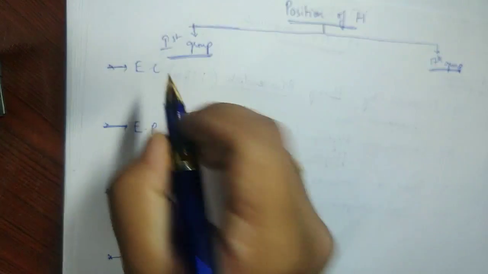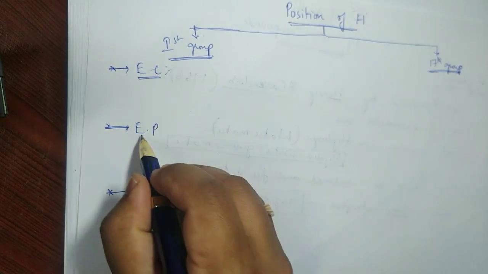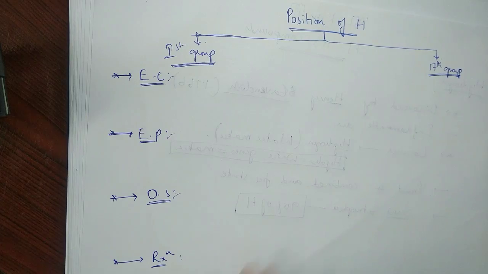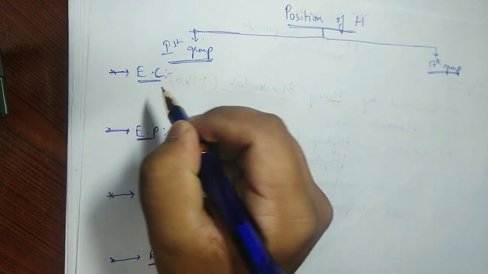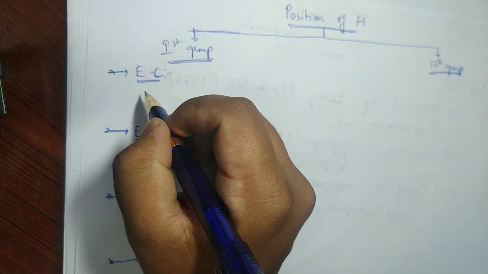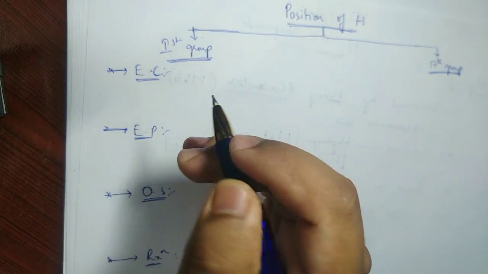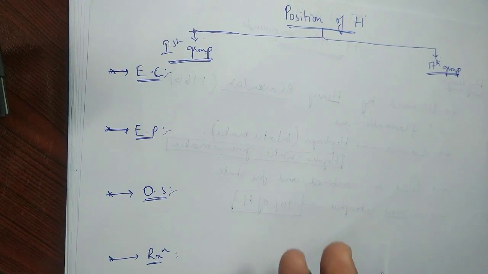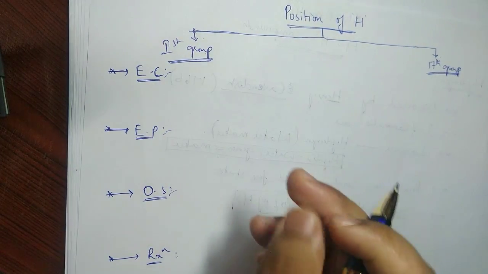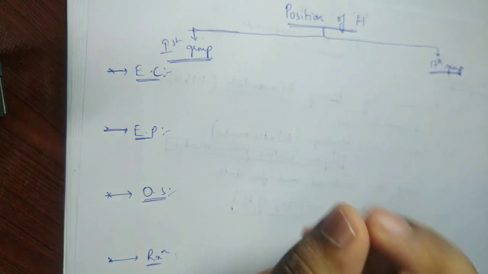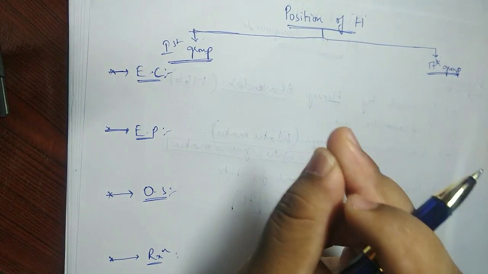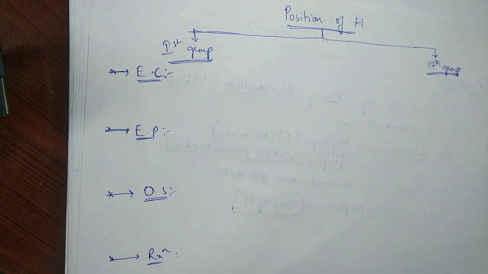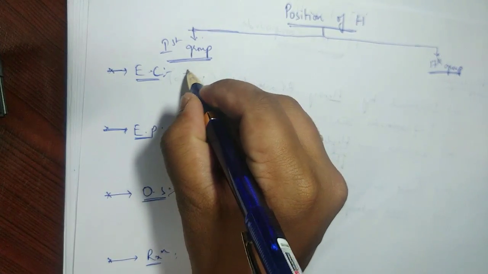By this time, I hope most of you, 70% might have guessed what could be the words I'm going to discuss. First, EC. If you have really guessed what could be the meaning of EC, EP, OS, RXN and RA before my telling, very good, and I wish you can throw in the comment whatever you have guessed, and even if it is correct or wrong, doesn't matter, it's just a matter of fun. EC stands for electronic configuration.